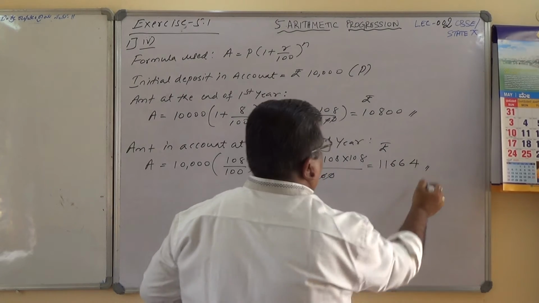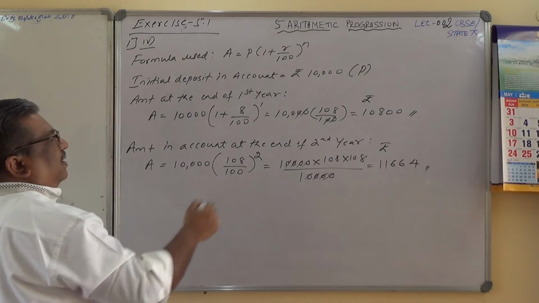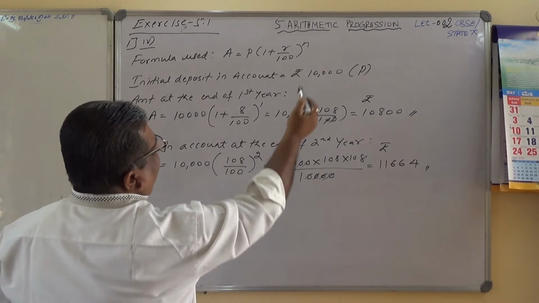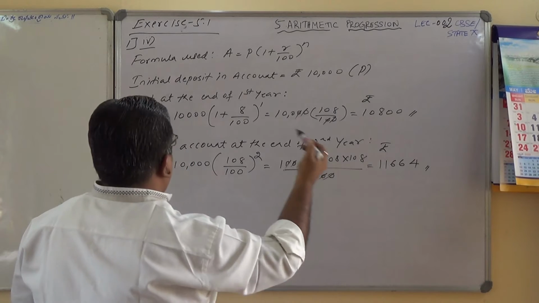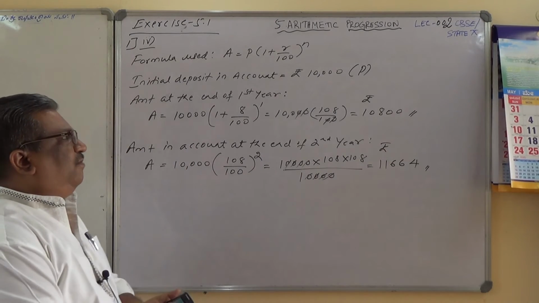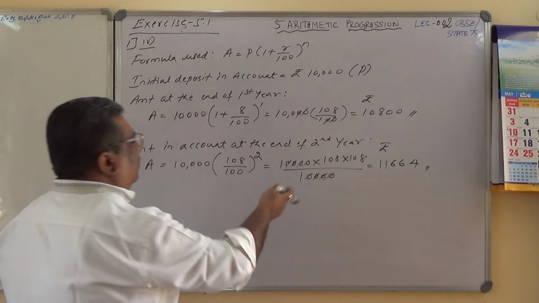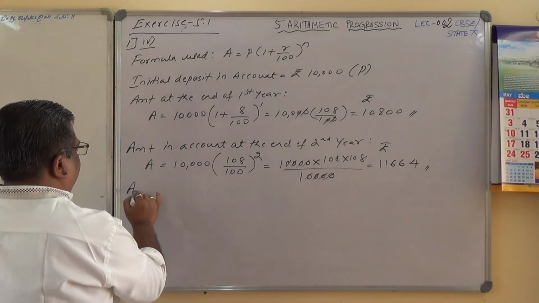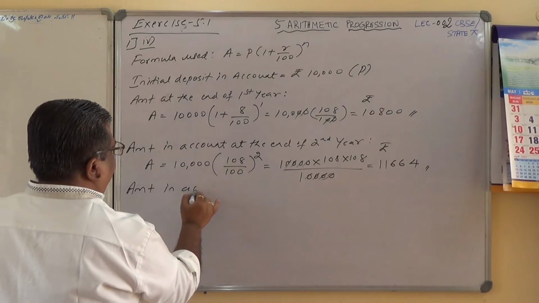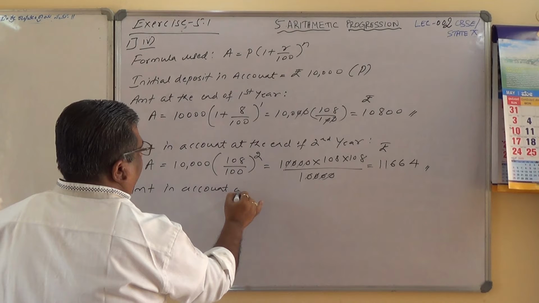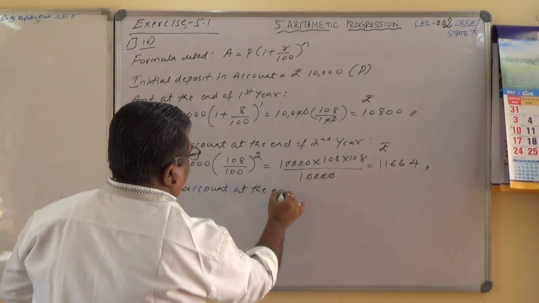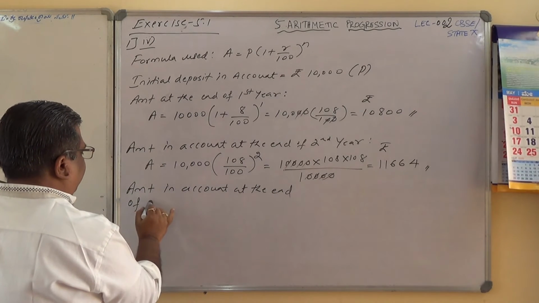So this is at the end of the second year. One more I'll calculate, or is it enough for me? 10,000, 10,800. Yeah, I think these three numbers are enough for me to calculate. I need not calculate, or for your interest, if you want one more, I will calculate. So amount in account at the end of third year.